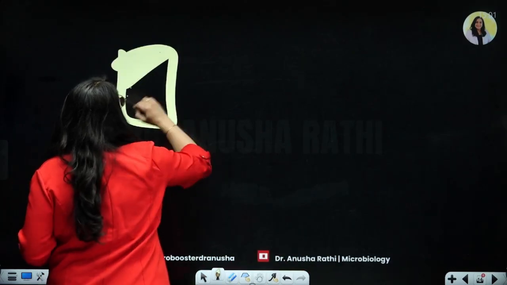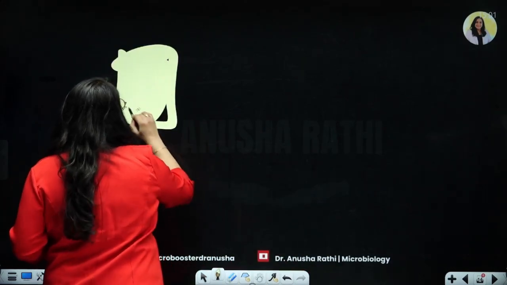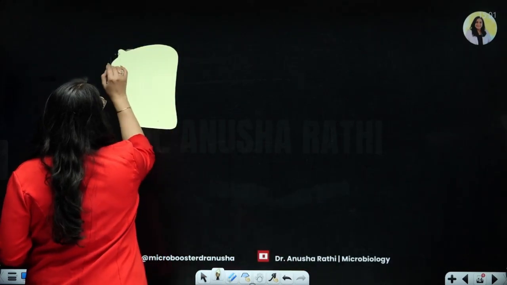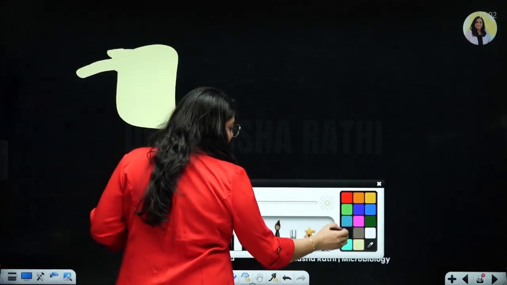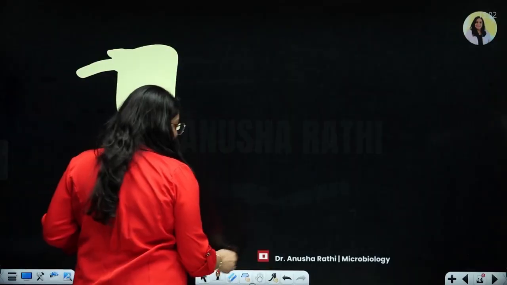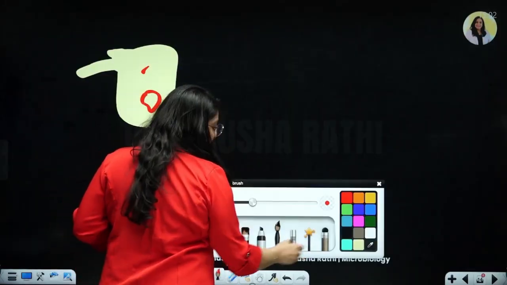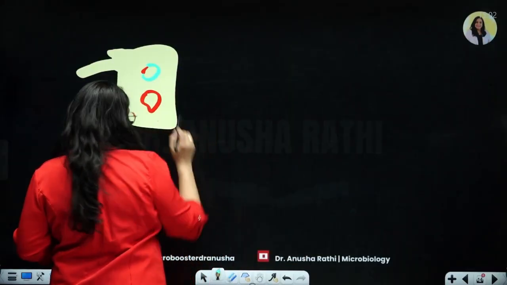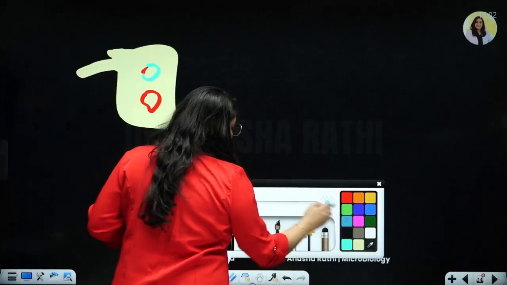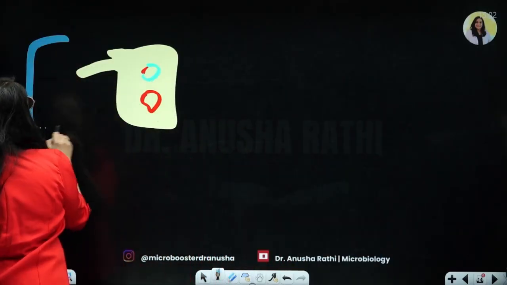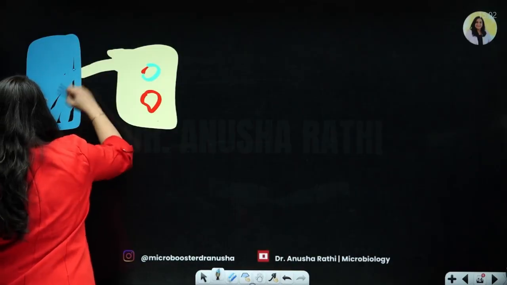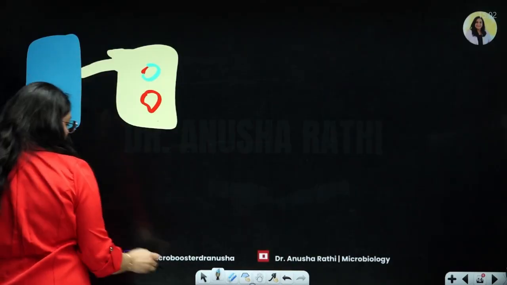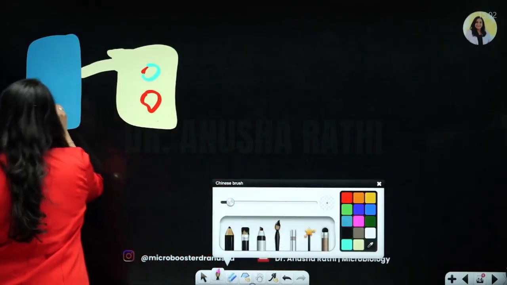Come on, let's quickly draw this. It's not a problem. So you have an F prime cell which has the ability to make the sex plasmid, and here it has its own chromosome, and here it has the little bit of a recombinant plasmid, right? It is going to conjugate with an F minus cell. Here is the F minus with its own DNA.